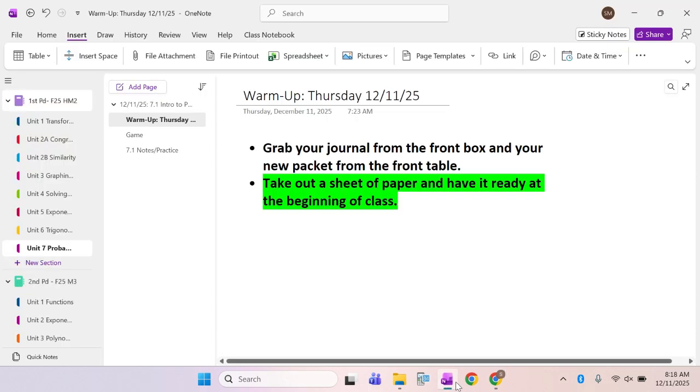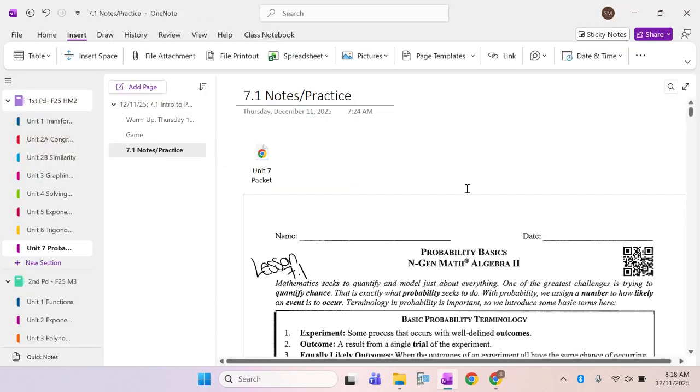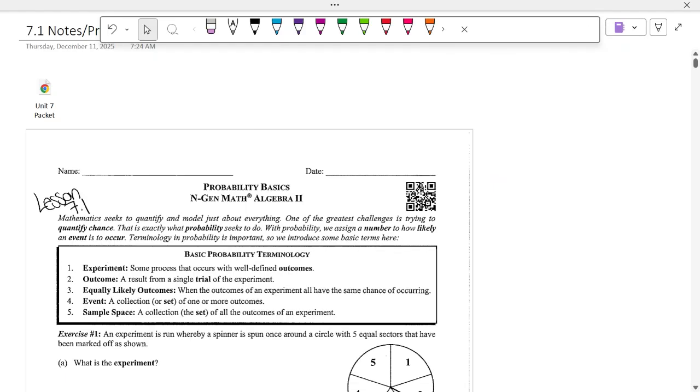Basically, we played that game because our next unit is probability. And this should be our last, at the very least, big unit. All right, we may have an extra lesson or two before the end of the semester, but nothing that will be majorly tested on. So this unit's the last major test.